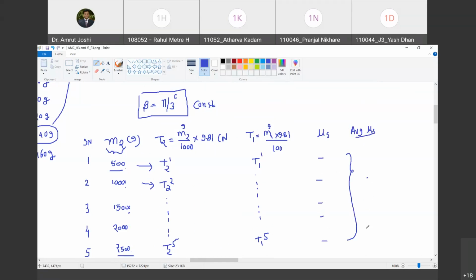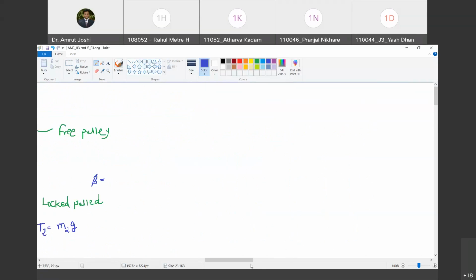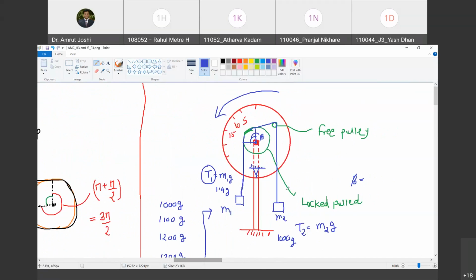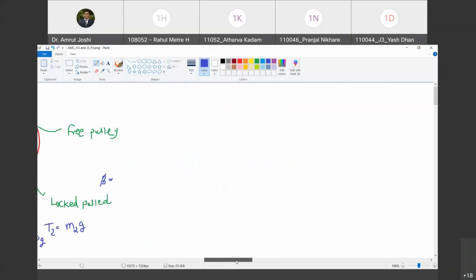Are you with me? Yes. So this is the first part of the experiment. There is a second part of the experiment. Now what will we do? Instead of keeping beta constant, now we will keep M2 constant. That means we are going to keep T2 constant and we will go on changing beta. Are you with me?